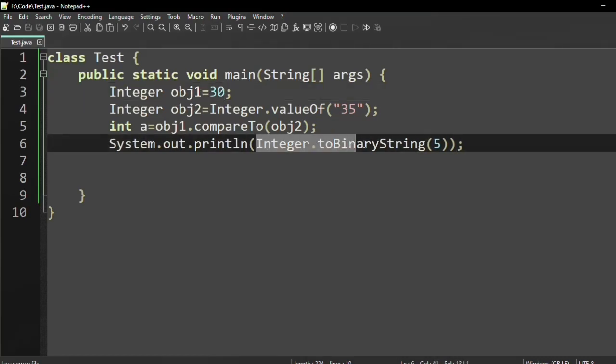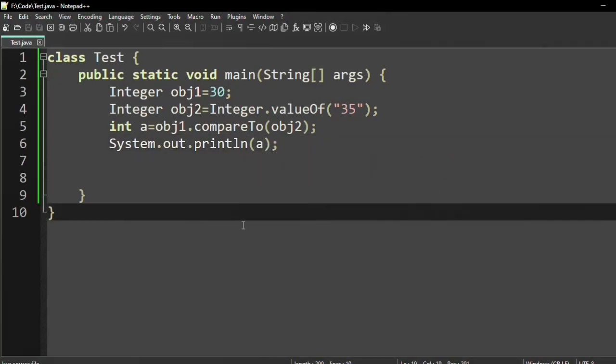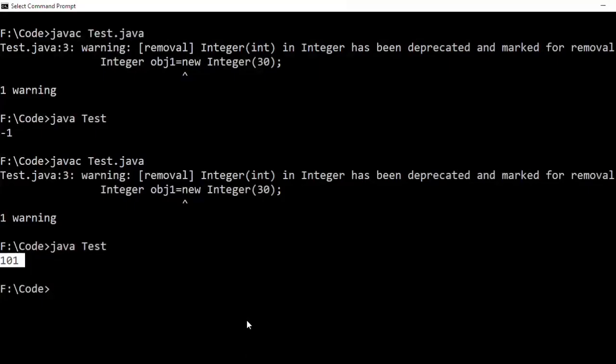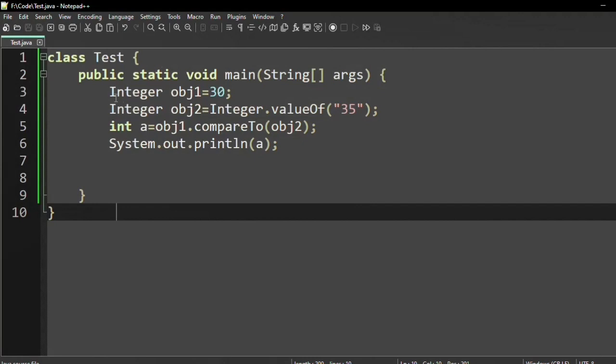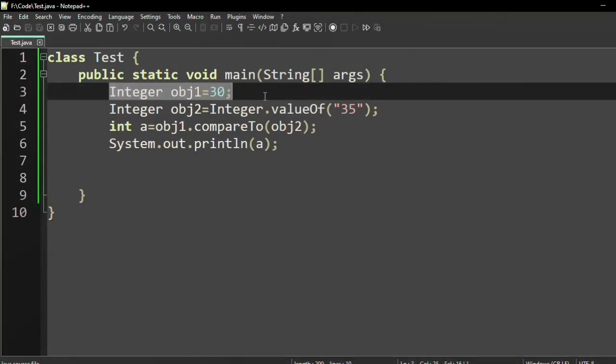Now compare and print the value of a like we have written. Let us check whether it is working or not. Successfully compiled, no error. It is showing -1. That means auto boxing works correctly. Similarly you can check all the methods that we have discussed in the wrapper classes.